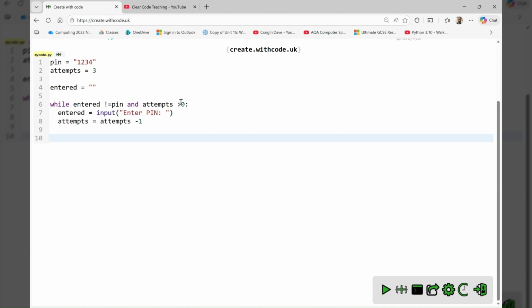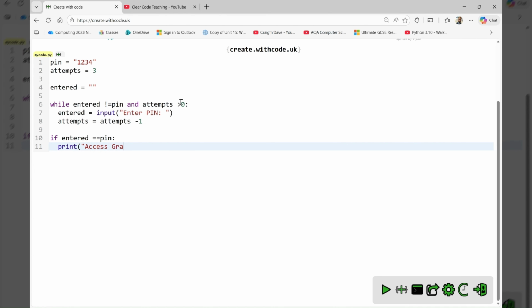Down to line number 10, we need to go back to the edge to start our selection statement. If entered equals pin, so it's checking that condition. If that is true, it's going to print out access granted. Else, or otherwise, it's going to print out card blocked.